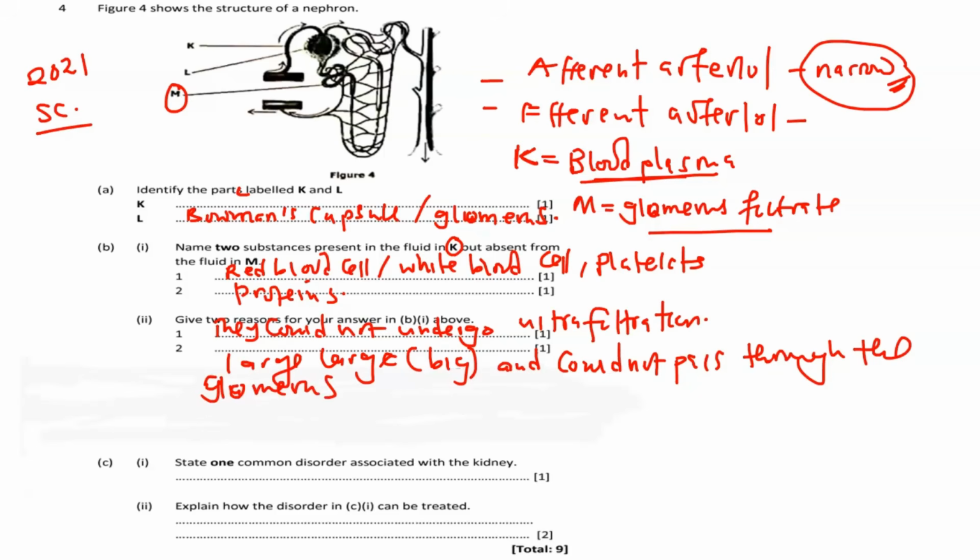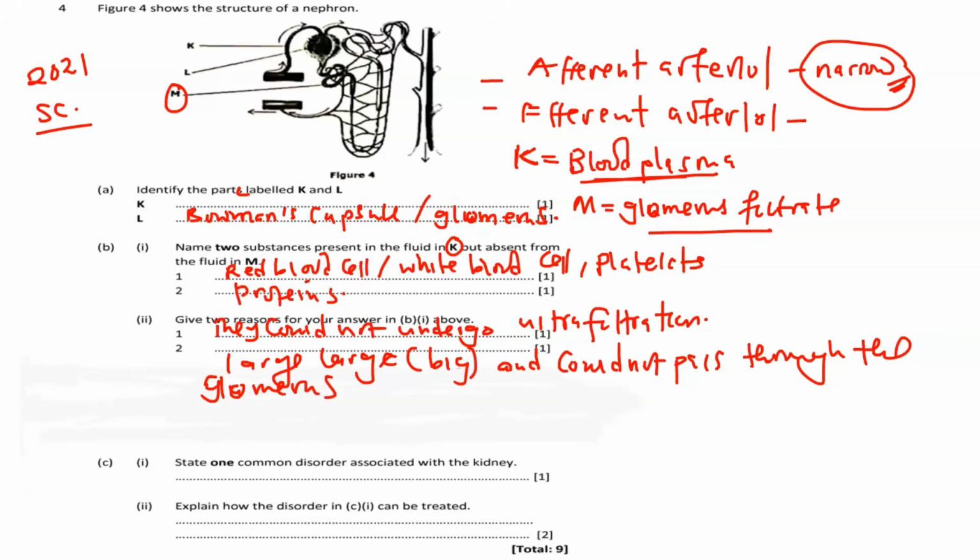So that is the reason why these substances are not there in liquid M. During the ultrafiltration, they could not undergo ultrafiltration, and also they are large in size, so they couldn't pass through the walls of the glomerulus. So these are the reasons why in liquid M we have absence of red blood cells, white blood cells, and of course proteins.